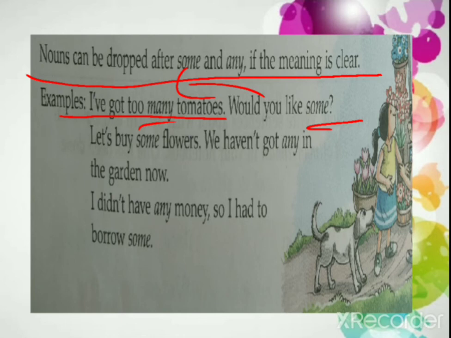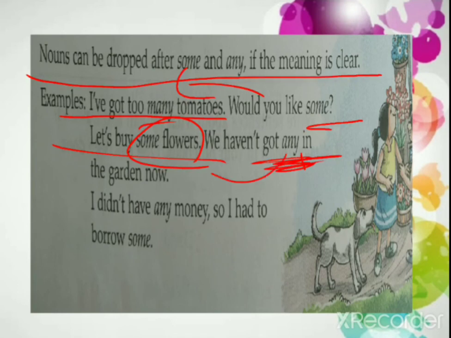Okay, if I say Rahul is coming, Rahul will come and cook, Rahul will serve the food. Every sentence I'm going to speak, I'm not going to use Rahul, right? The same way over here, the noun is already mentioned in the first half of the sentence, due to which no need to use it in the second half. See, let's buy some flowers. Some flowers बात हो गई यहाँ पे. We haven't got any in the garden now. अब any के बाद flowers नहीं लिखा है. क्यों नहीं लिखा है?